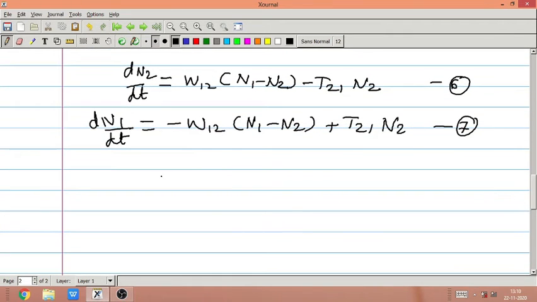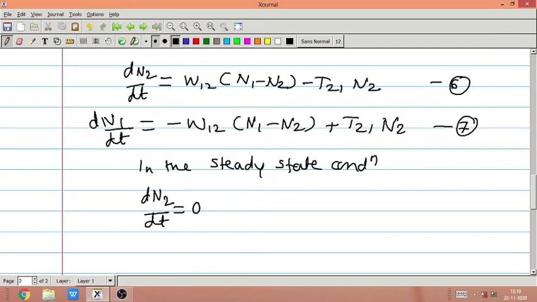In the steady state condition, the two rates are equal, or dN2 by dt is equal to 0 and dN1 by dt is also equal to 0. That means all the atoms are going with the same rate as they are coming, so the populations remain constant.